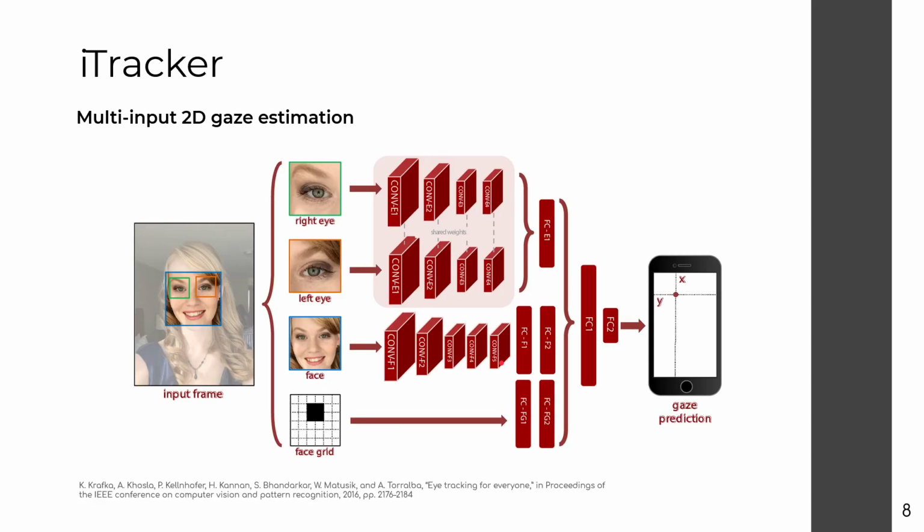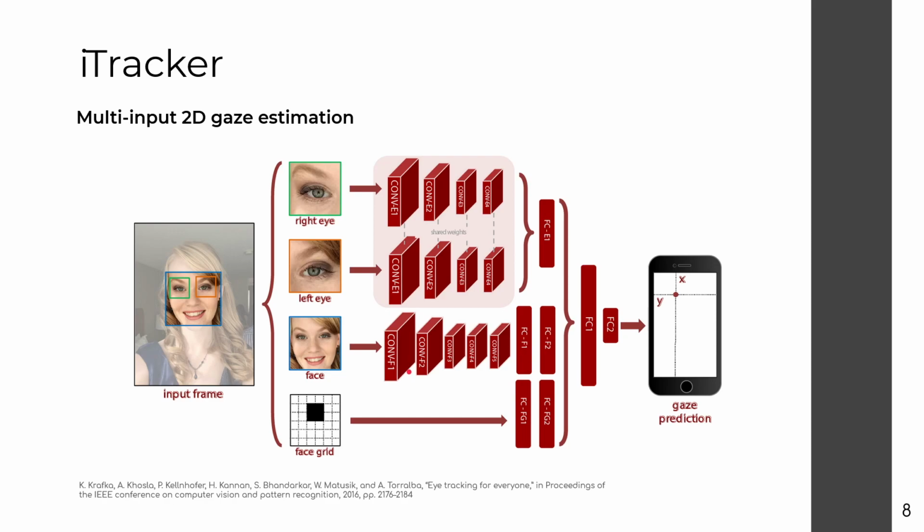Another work I'd like to mention is the eye tracker. The system was specifically designed for 2D gaze estimation on mobile phones. That is to say, we no longer want to infer a 3D gaze vector, but specific 2D coordinates on a plane. In this case, the plane is represented by the phone screen. This doesn't have a big impact on the network design side of things, being more related to the kind of data that you use to train the model.